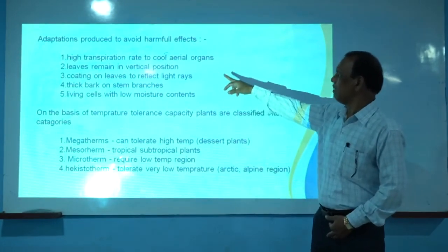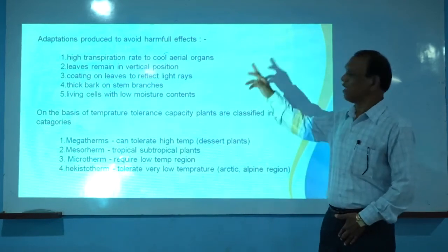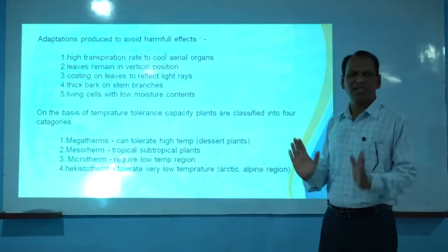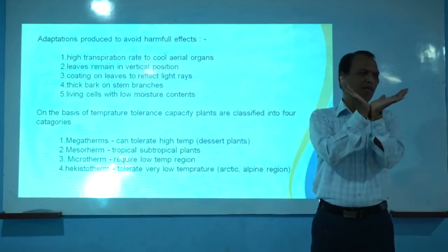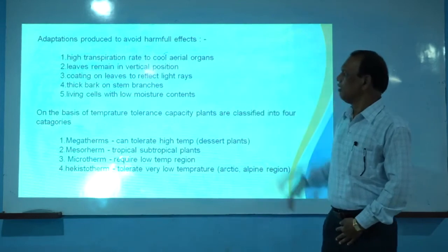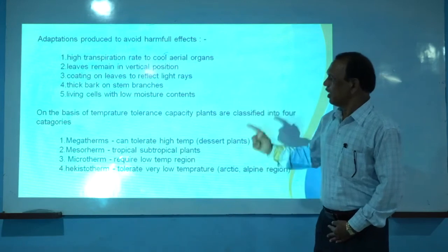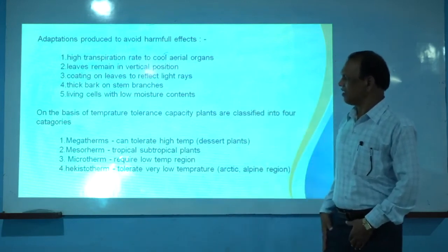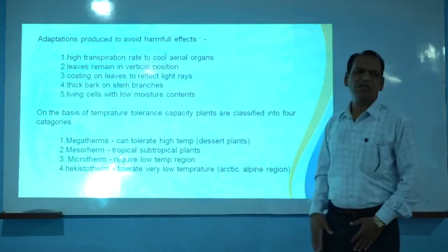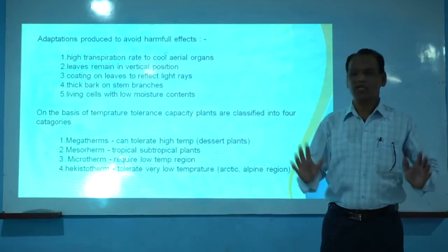A high transpiration rate to cool the aerial organs is a character shown by plants growing in dry regions. Leaves remain in vertical position; this is an adaptation. Leaves are generally exposed to light and are not in vertical position, but in some xerophytic plants, leaves are in vertical position. Other adaptations are a coating on leaves to reflect the light rays, and thick bark on the stem and branches, with living cells of low moisture content. So these are the adaptations produced by plants in order to resist these adverse conditions of nature.